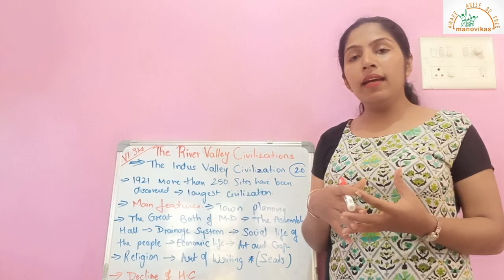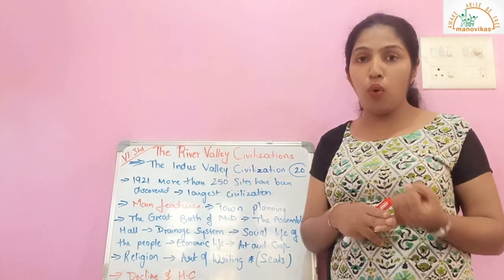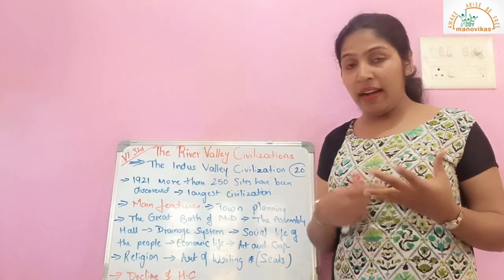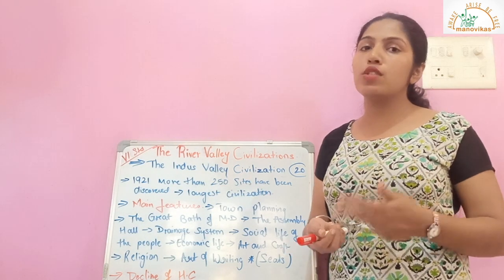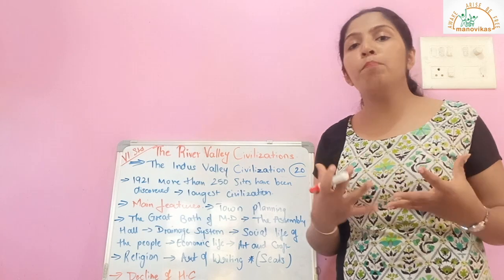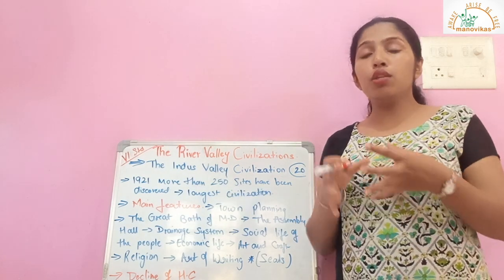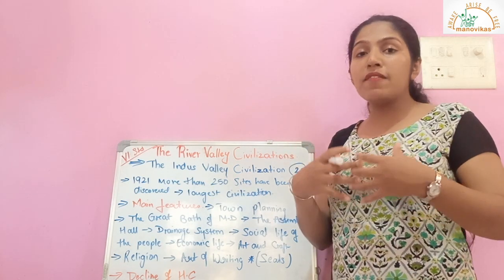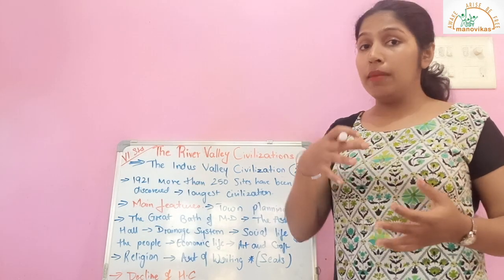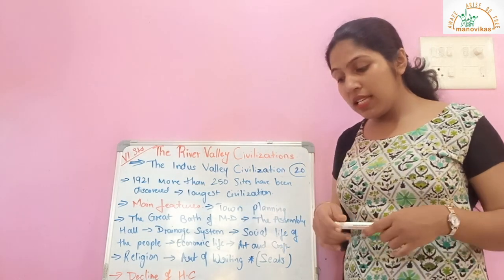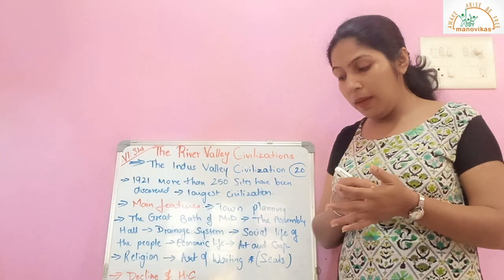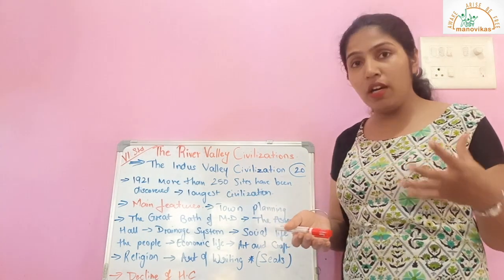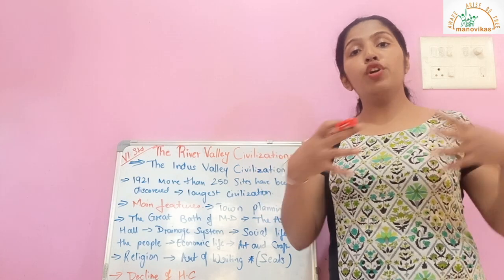Seals also had figures of different animals like goat, bull, unicorn bull, which is a mythological animal, tiger, and elephant. Now there were two basic reasons why these seals were given so much importance. The first reason is it threw light upon the religious beliefs of people during that age. The second reason is that from the figures on the seal, they came to know about the features, the clothes, the jewelry and the ornaments people wore during that age.